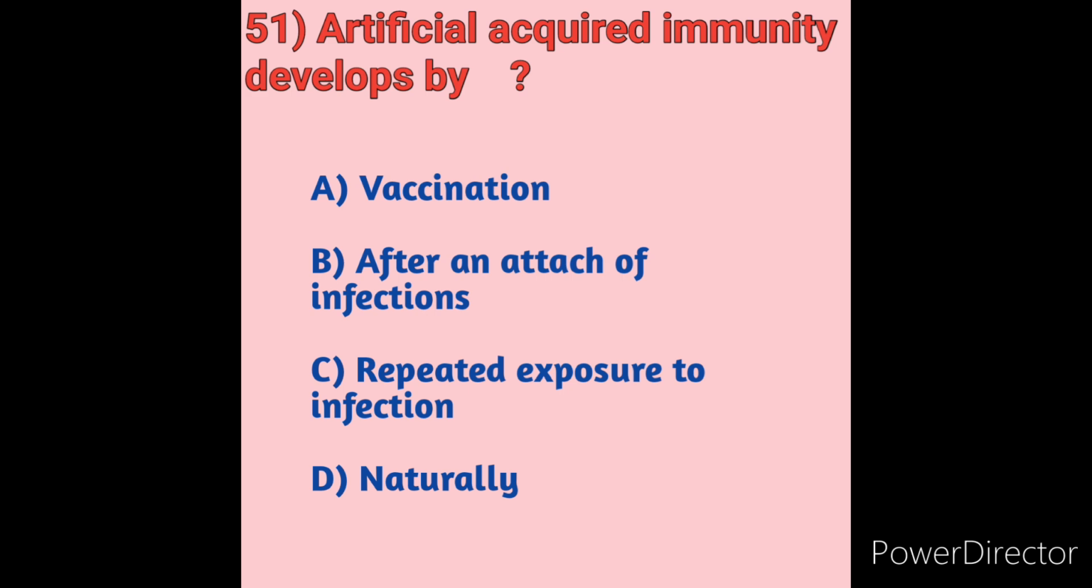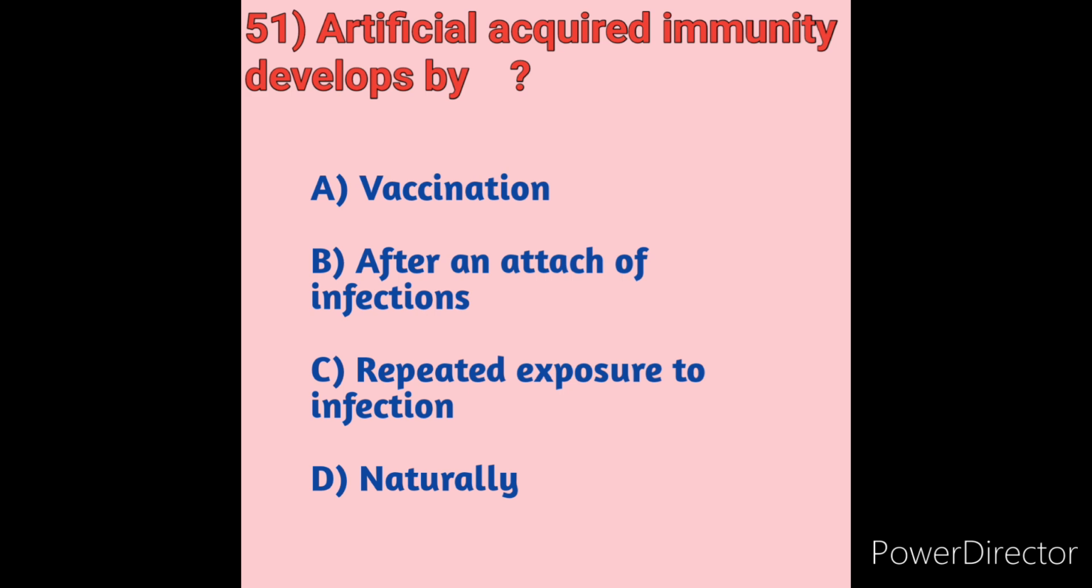We will see the options. Option A, vaccination. Option B, after an attack of infections. Option C, repeated exposure to infection. Option D, naturally. Active artificial acquired immunity refers to any immunization with an antigen. By giving a safe form of the antigen artificially, the body will produce its own antibodies and, more importantly, develop circulating long-lived B memory cells with high-affinity B cell receptors on their surface.